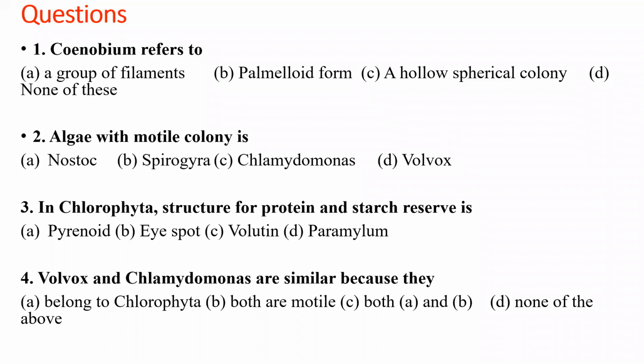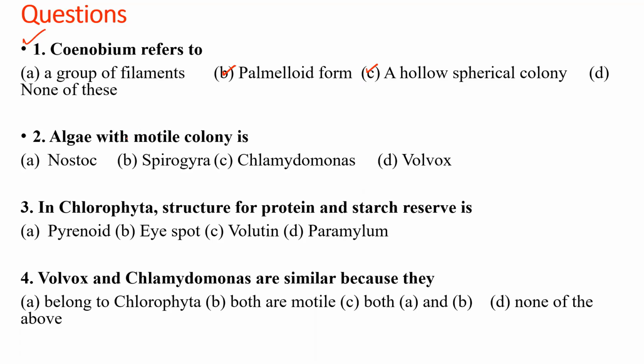So these are the multiple choice questions regarding the topic Volvox. In the first question you have to answer what is coenobium. Option A, coenobium is a group of filaments. Option B is a palmelloid form. Option C is a hollow spherical colony, and option D none of the above.